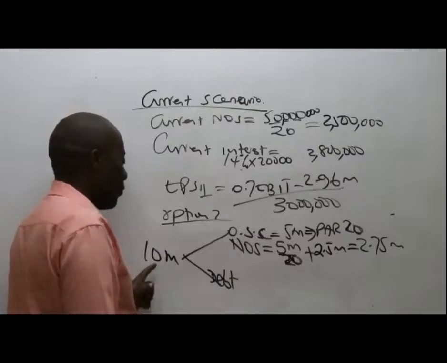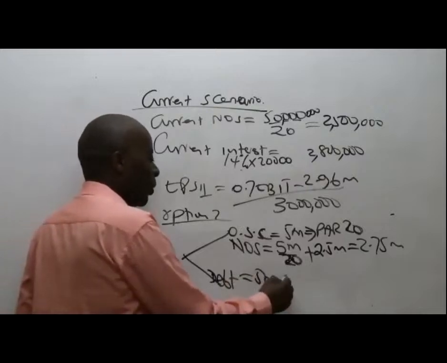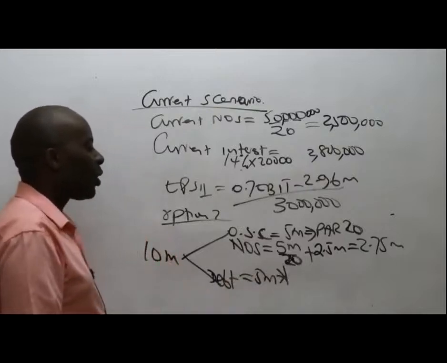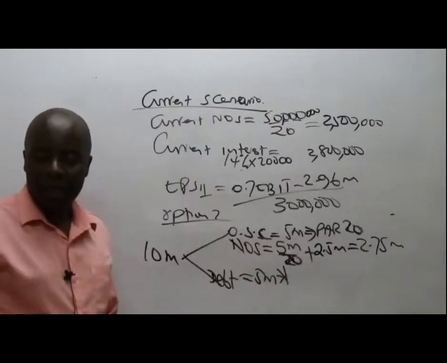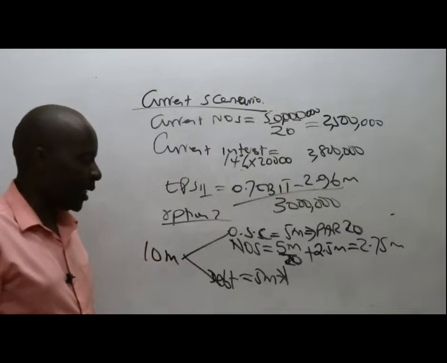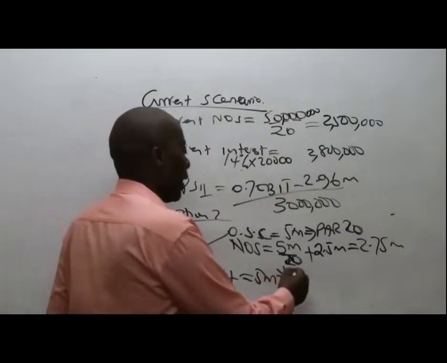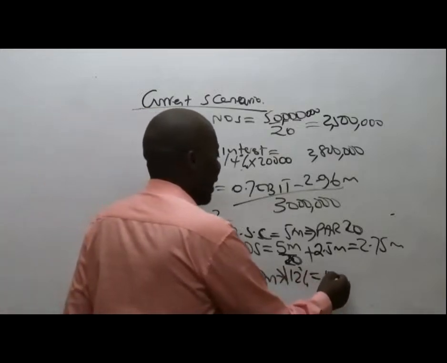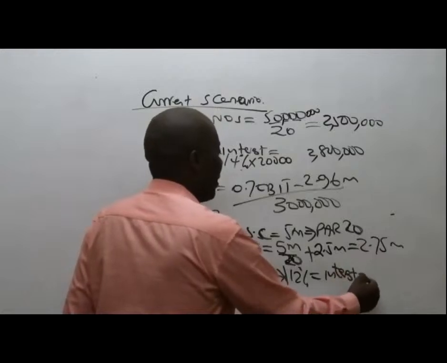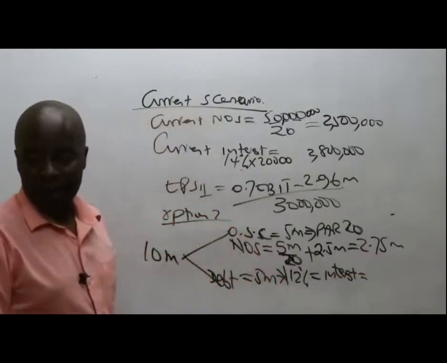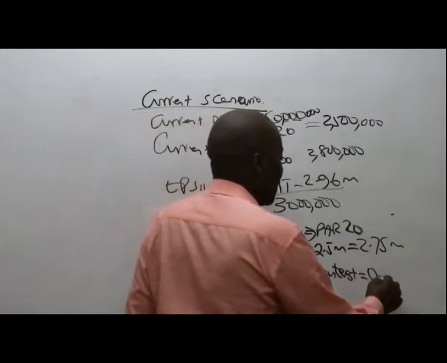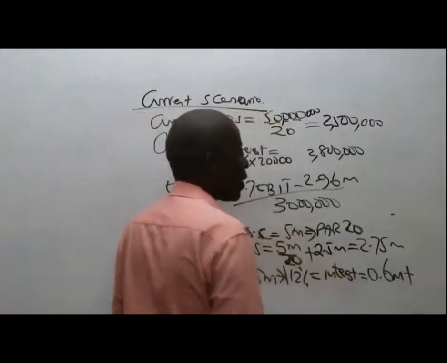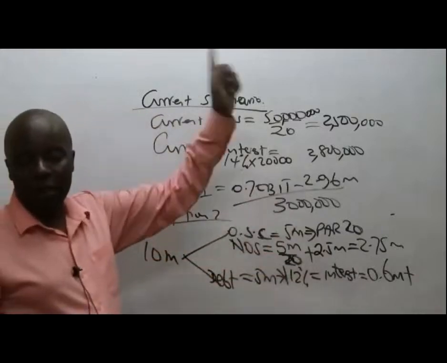Now from there, we are also told that there is a debt component. Debt is a half of this. So it's 5 million. 5 million times what percentage? I want interest. 5 million times 12%, this will be my interest. Interest, I'm told here by Doreen, is 0.6 million. So 0.6 million, I want total interest. Please add the old interest to this.